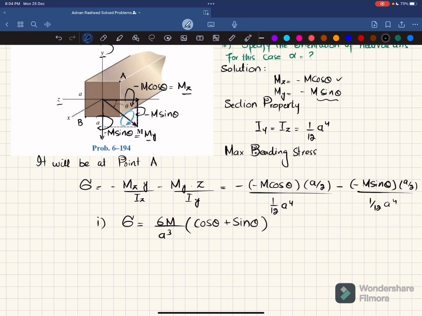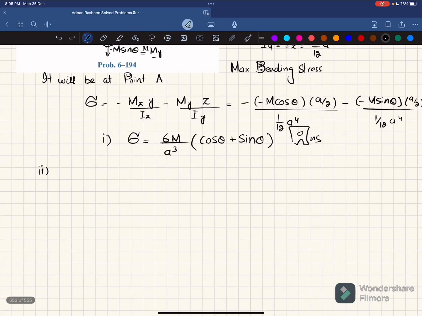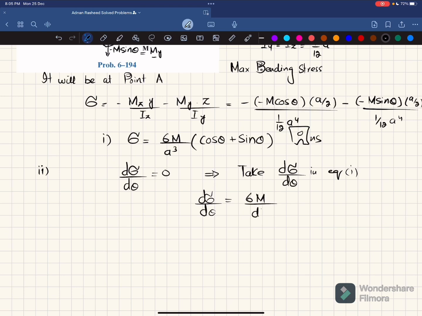So this is the answer of our first part. Now we'll find the second part, in which we have been asked to find the theta for the largest stress. If we take the derivative d sigma over d theta and make it 0, you will get the angle. So let's take d sigma over d theta in equation 1. You will get d sigma over d theta equal to 6M over a cube into d over d theta of cos theta plus sine theta. From here, d sigma over d theta should be equal to 0.